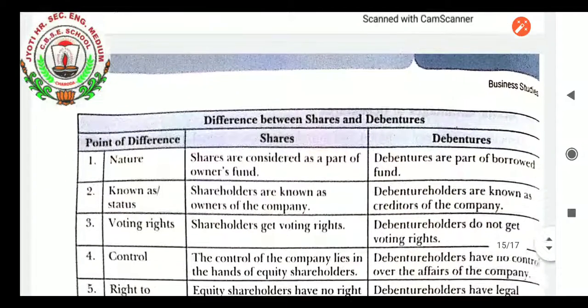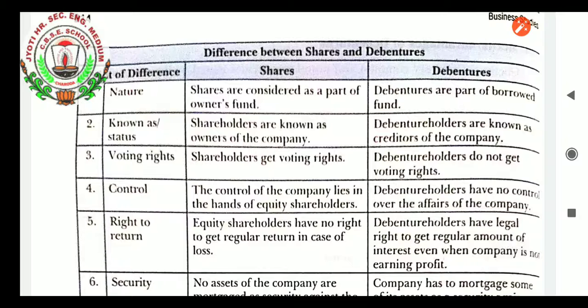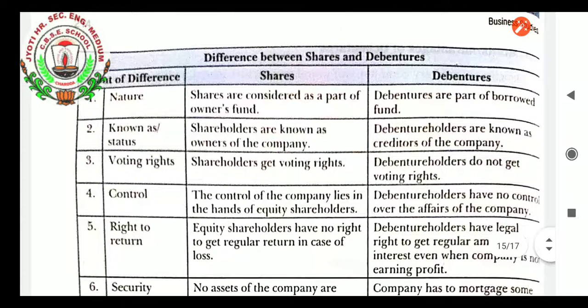Next comes the difference between shares and debentures. There are a number of points of difference between shares and debentures: nature, status, voting rights, control, right to return, everything. Nature: shares are considered as part of owner's fund, whereas debentures are part of borrowed fund.